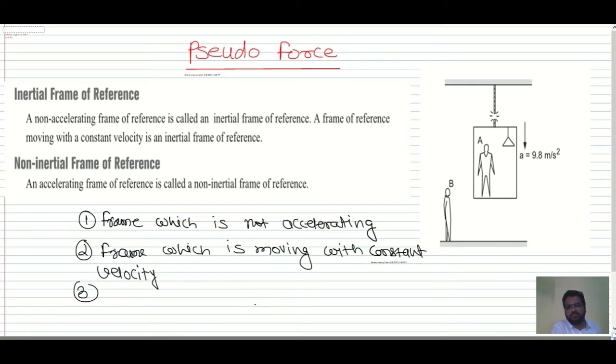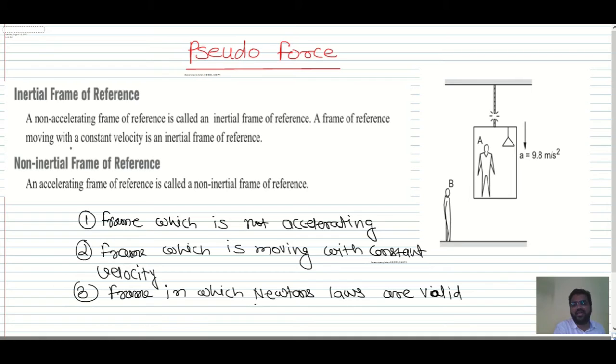And third one: frame in which Newton's laws are valid. The frame in which Newton's laws are valid is called the inertial frame of reference.